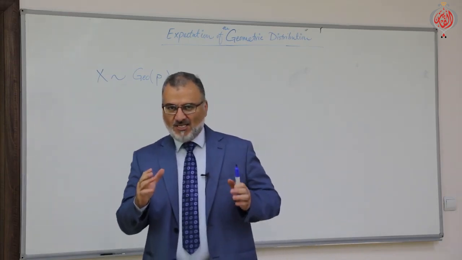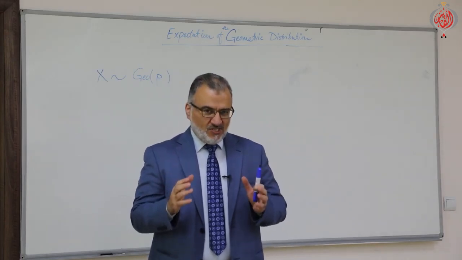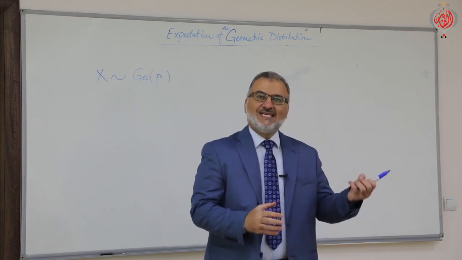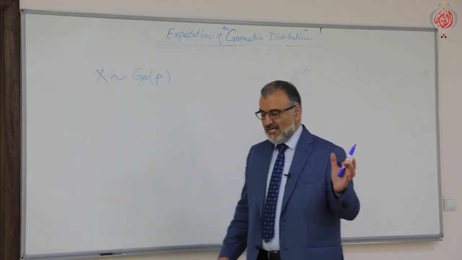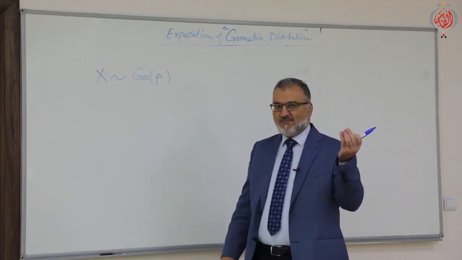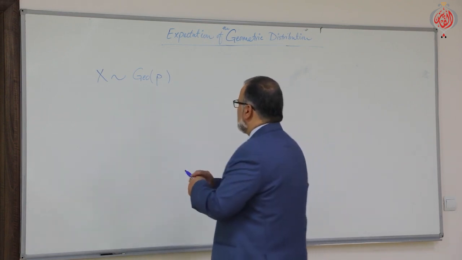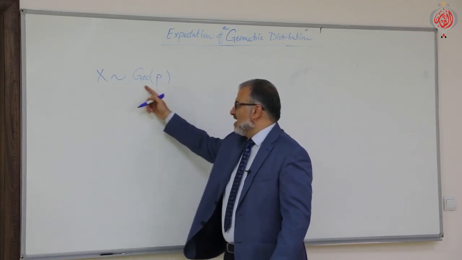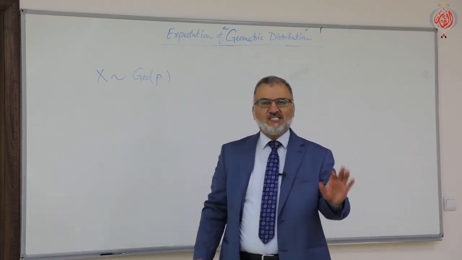What's the meaning of the geometric distribution? Simple meaning: this distribution represents the number of failures till the first success occurs or appears, right? So this is P, the probability of success. Once we know P, either it will be given in the question, or you have to calculate the probability of success in the experiment itself.